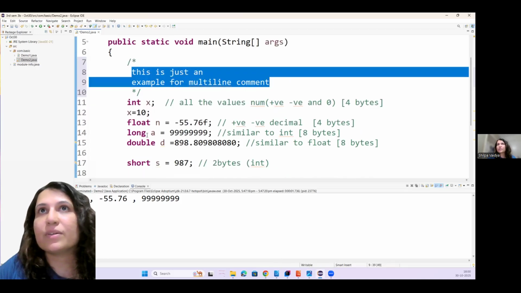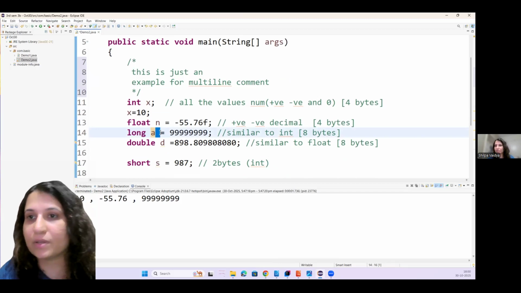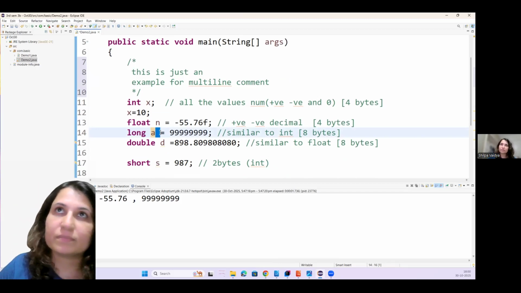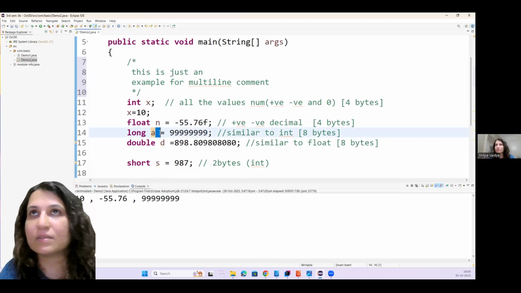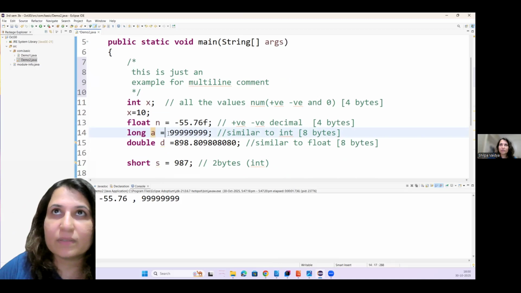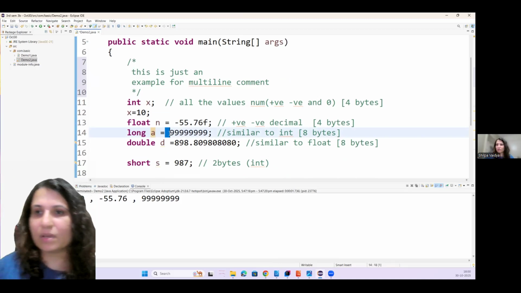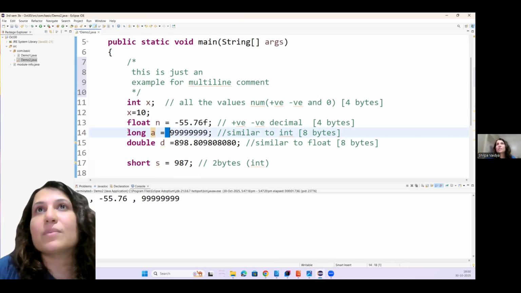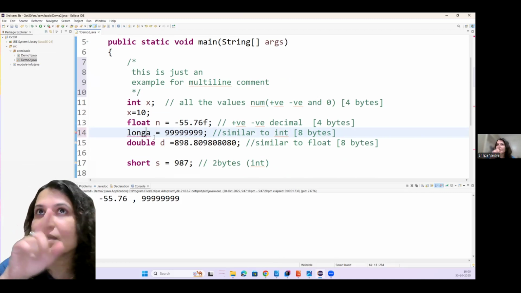Usually, white space is considered as separating two particular things, like equal to. If I have a is equal to some particular value, here and here this space might be there. You may give it or you may not, it will not affect much. But when it comes to long and a, there should be some white space. Otherwise, it will think that it is something else.